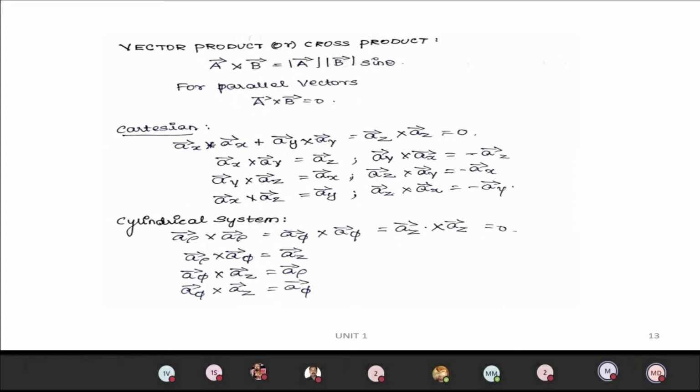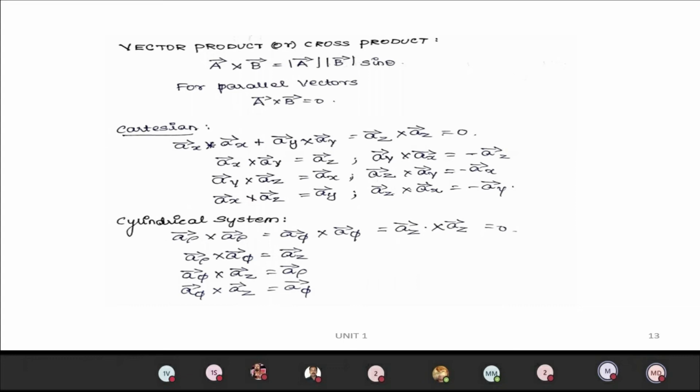The same concept you can see for the cylindrical coordinate systems also. Like parameters give 0 and unlike parameters give the next parameter. Always you should have it in this order: xy gives z, yz gives x, zx gives y.